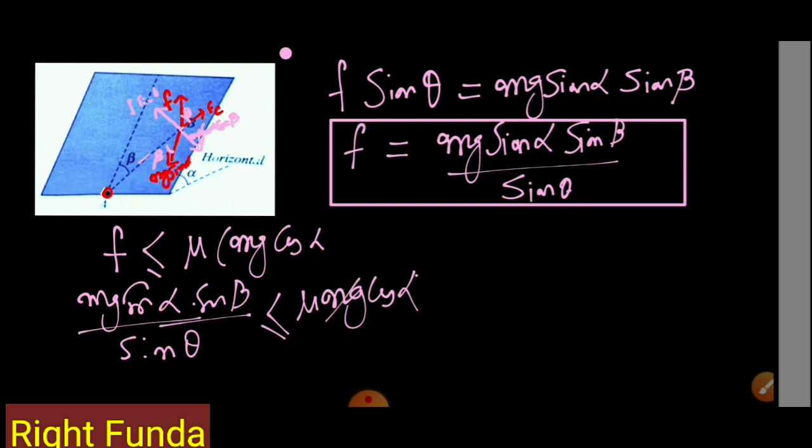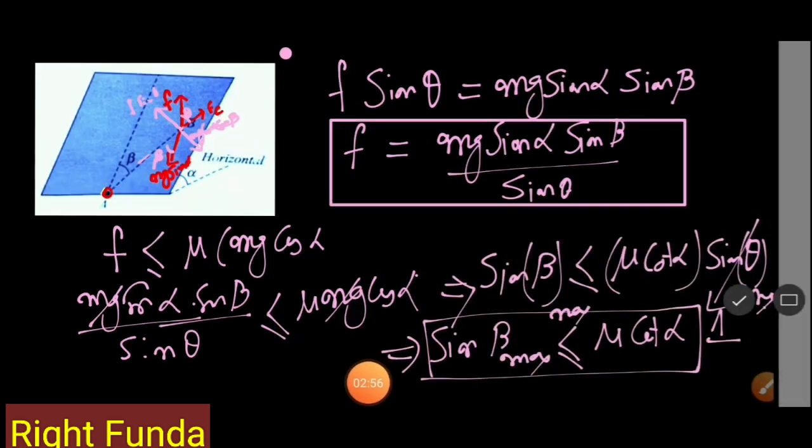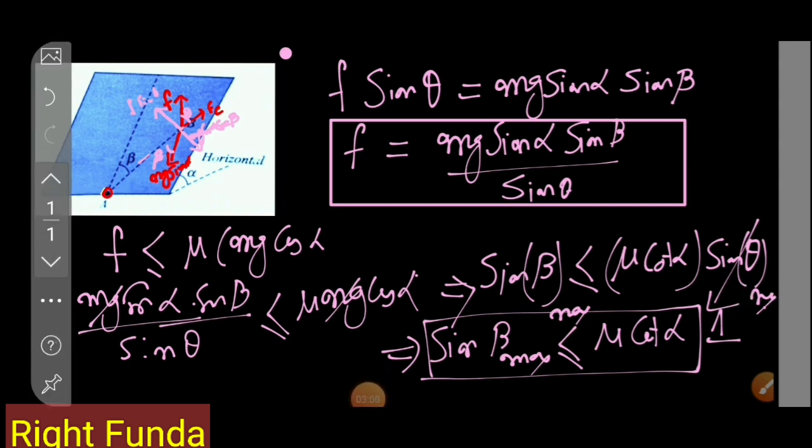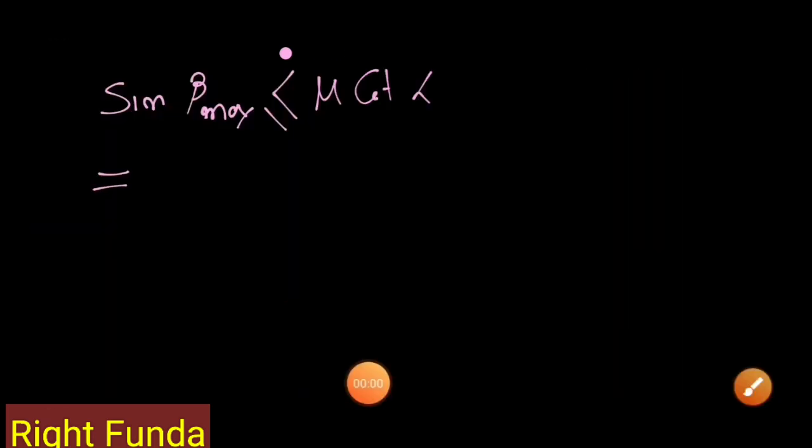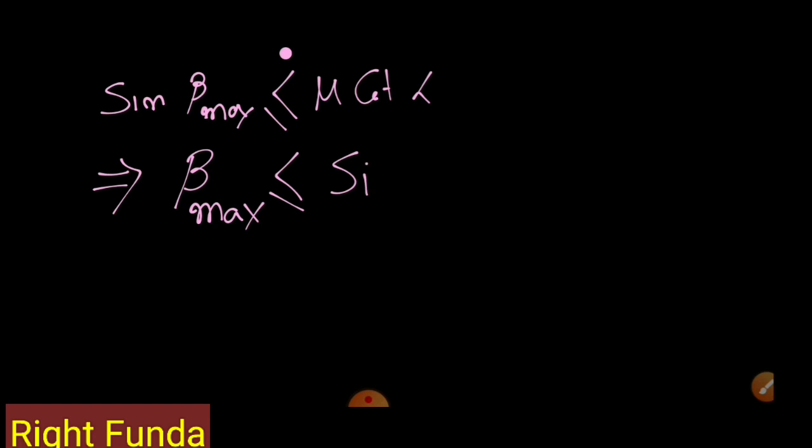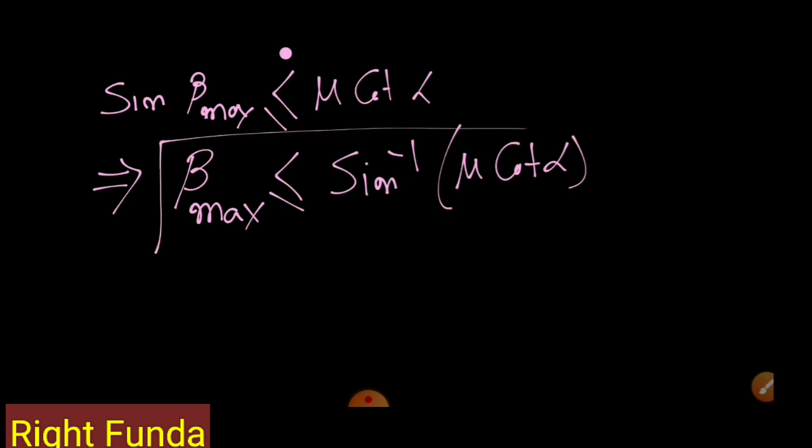So mg gets cancelled, and this I'll take to this side. I can get an equation, or we can get beta max is less than or equal to sine inverse of mu cot alpha.